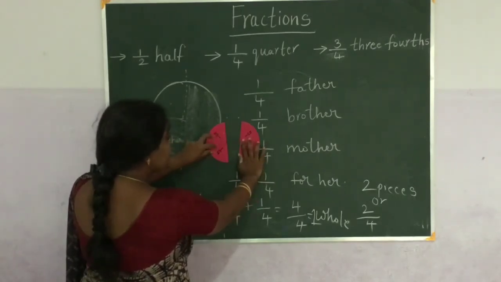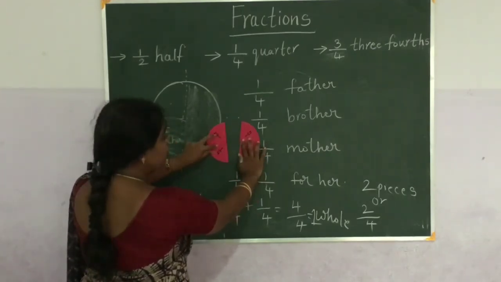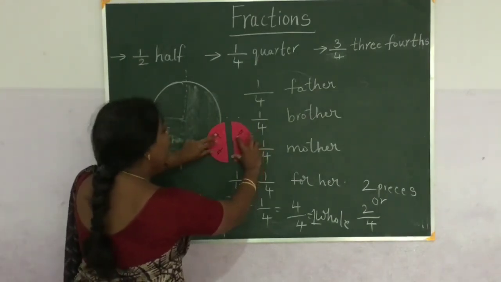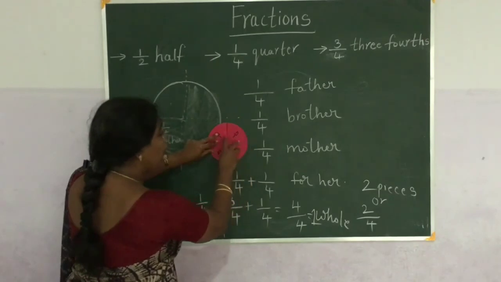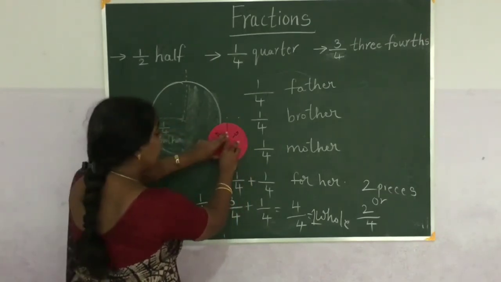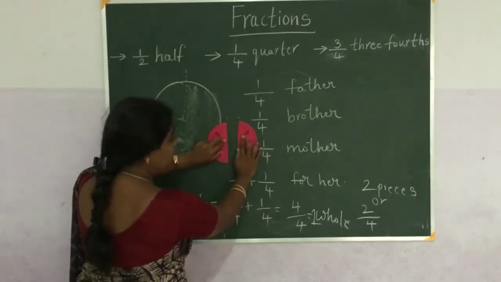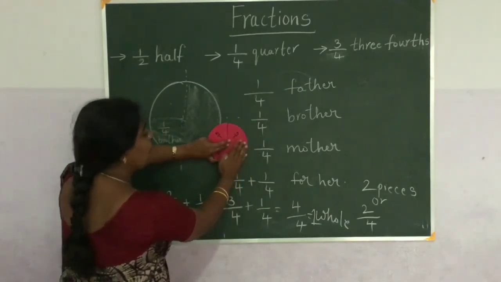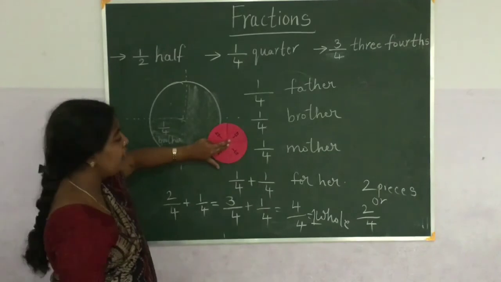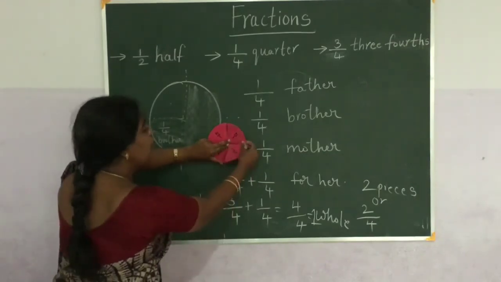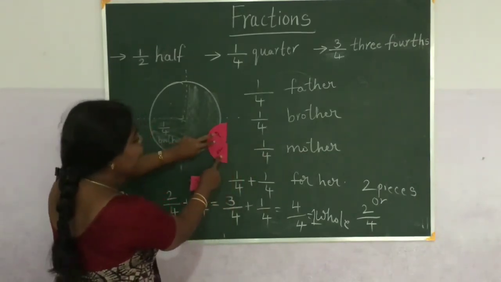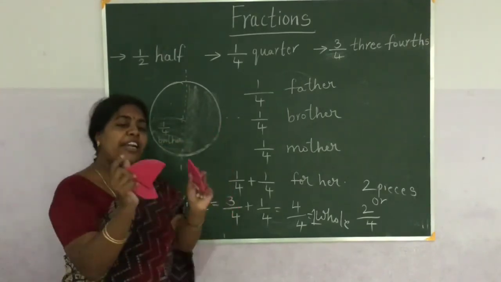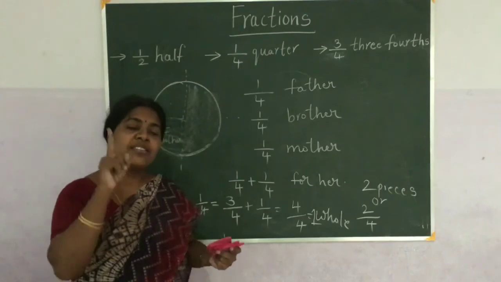How many quarters make half? 1 and 2. How many quarters make this half? 2. How many quarters make 1 whole? 4. That means 2 quarters make half and 4 quarters make 1 full circle. So if I take only these two, 1 by 4 and 1 by 4 is nothing but half. But if I take 4 1 by 4s, it makes 1 full.